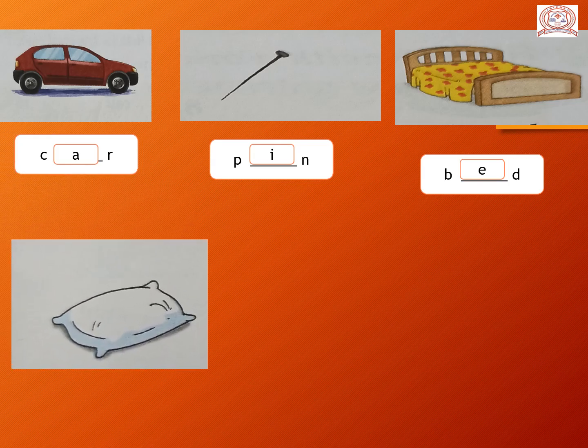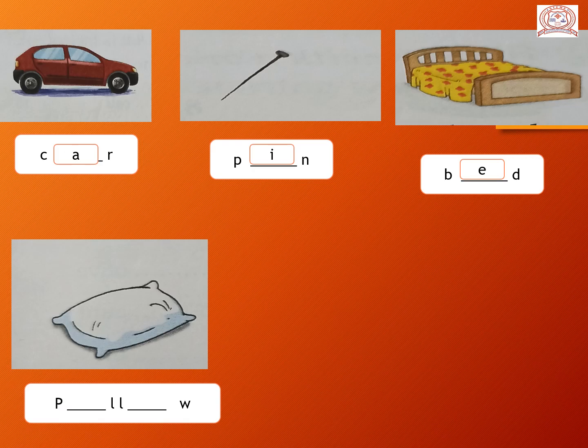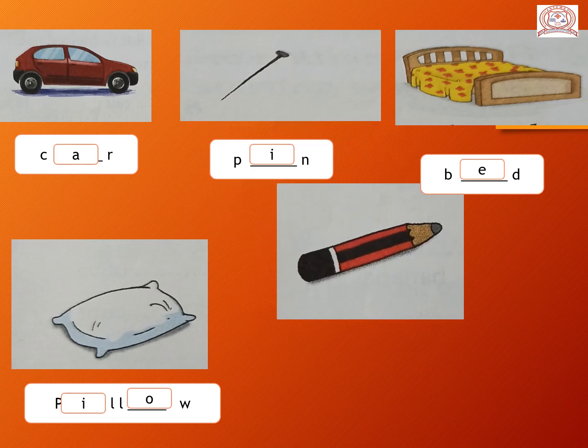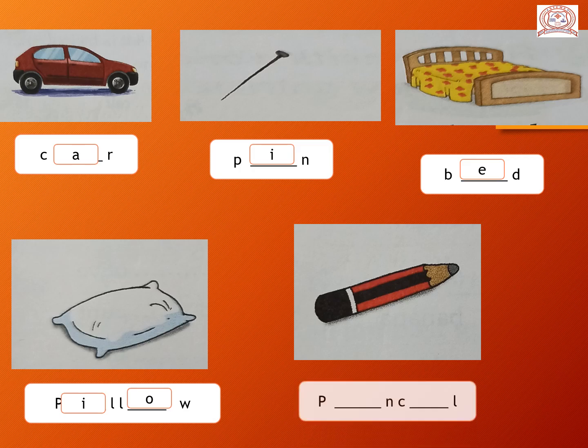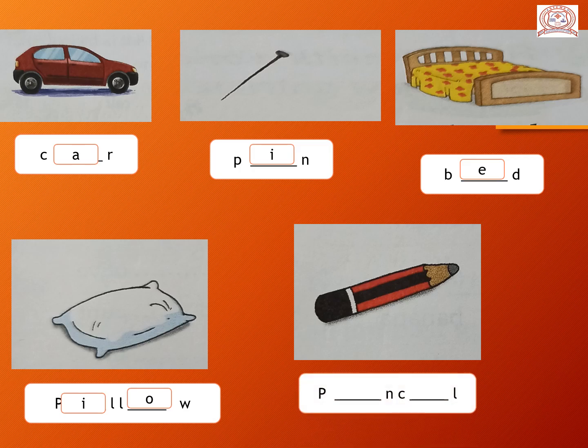Next is pillow. Yes, it is a pillow. P dash L L dash W. So here we are going to use two vowels. So the first is I and the second is O. P-I-L-L-O-W, pillow. And the next is pencil. P-N-C-L. So P-E-N-C-I-L. E and I are the vowels. So P-E-N-C-I-L, pencil.